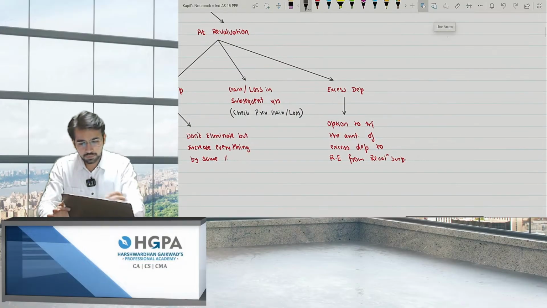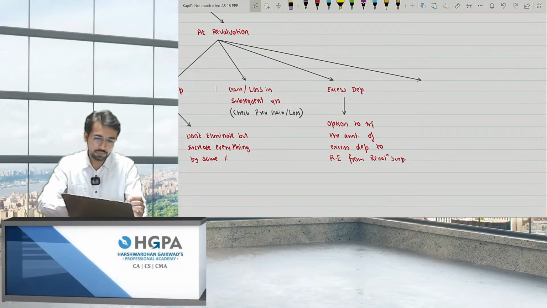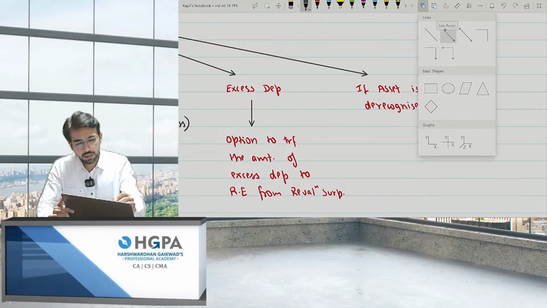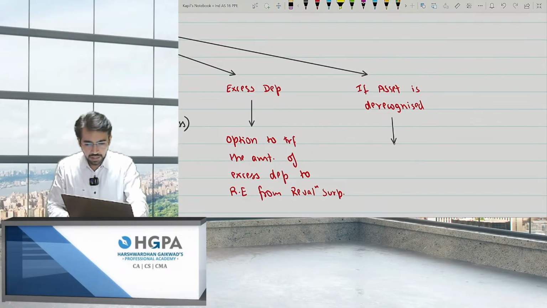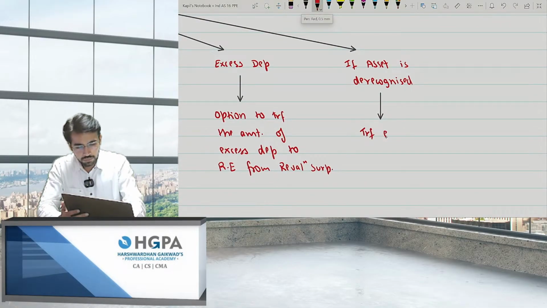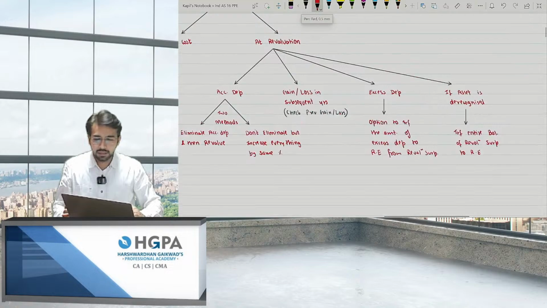If the asset is sold, I'll give you the fourth point over here. If the asset is derecognized, that is sold, then what you have to do? Transfer the entire balance which you have in revaluation surplus to RE, that is retained earnings. These are the four important points.